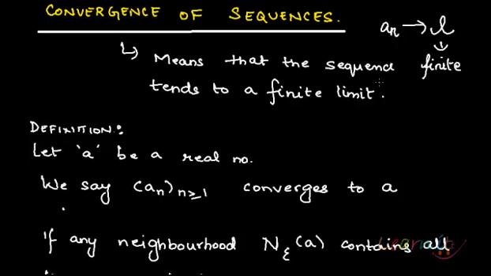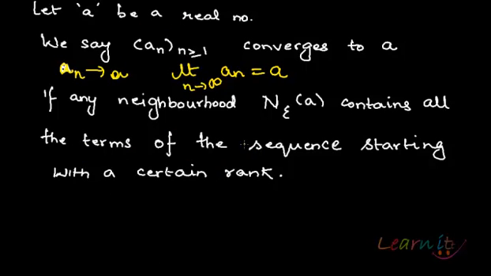So, formally, let's define what we mean by convergence. Let a be a real number. Then we say that the sequence a_n converges to a, and we denote it as a_n tends to a, or as the limit as n tends to infinity of a_n equals a. So essentially, it's the limit of the sequence a_n.